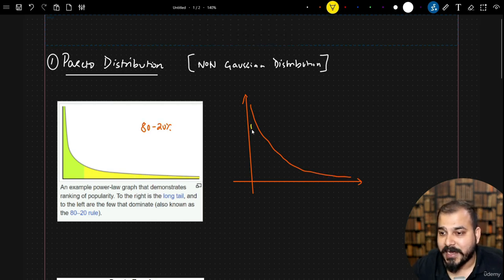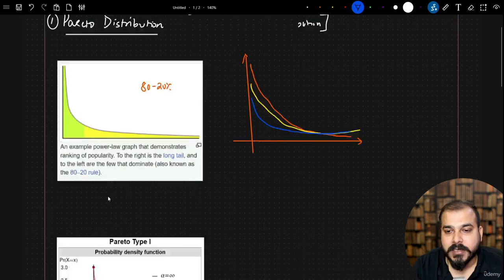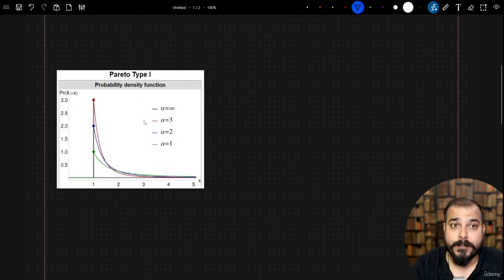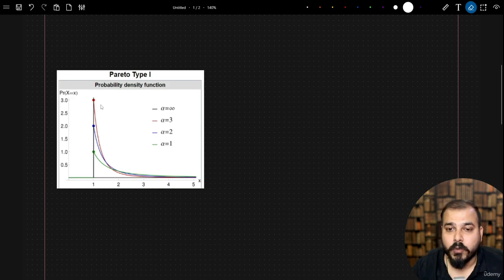You can actually change this height also. This height can also change like this, right? It can also be something like this, right? But mathematically, you really need to understand one very important thing about the Pareto distribution, if I discuss the probability density function. Here you have this alpha value, right? Alpha is a parameter of the probability density function. As the alpha value keeps on increasing, this line keeps on increasing, and finally it meets this particular line where it has the value 1.